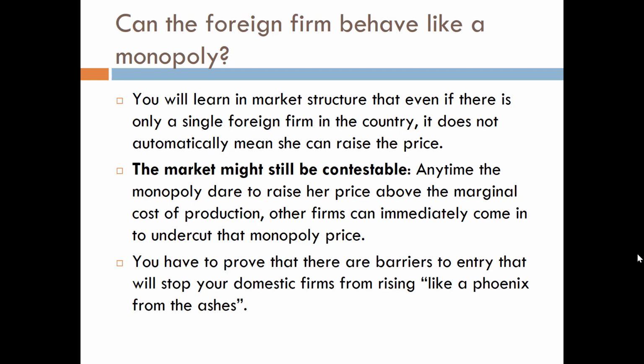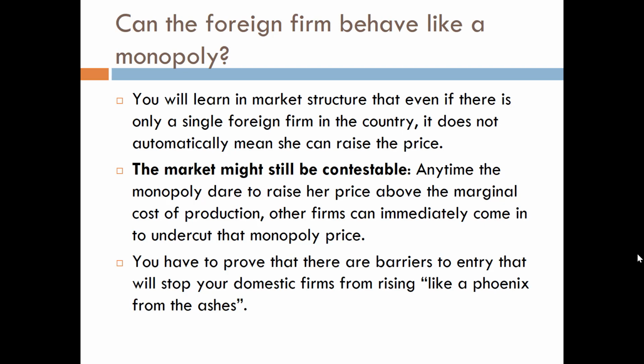The point is this, the market may still be contestable. When it is contestable, even if the foreign firm managed to achieve the monopoly in a country, if this foreign firm dares to exploit its monopoly power to raise the price, other firms, the domestic firm for example, can immediately come in to undercut that monopoly price.